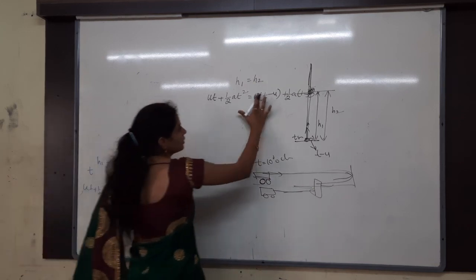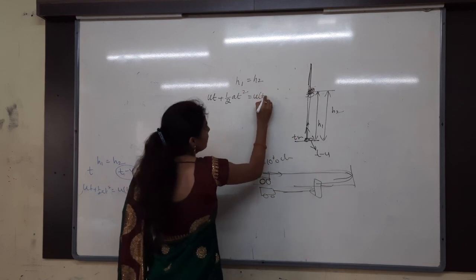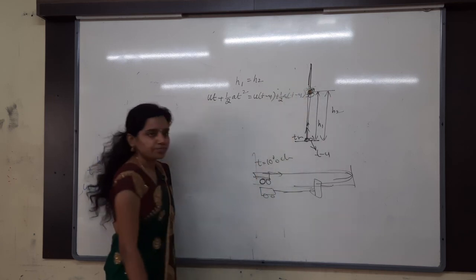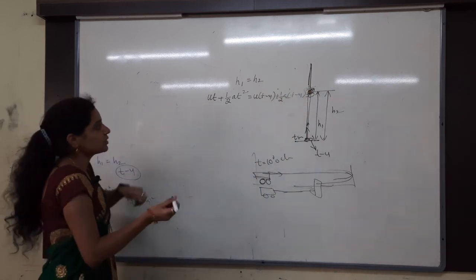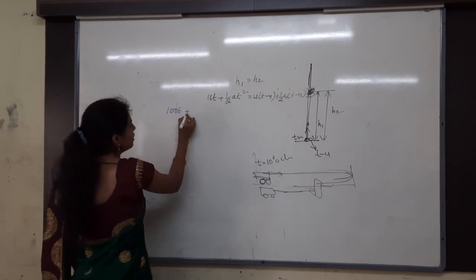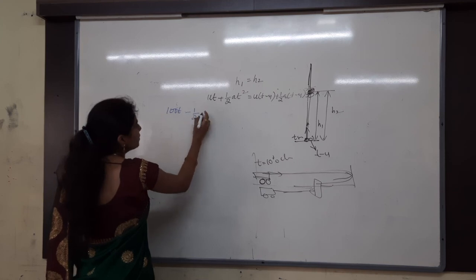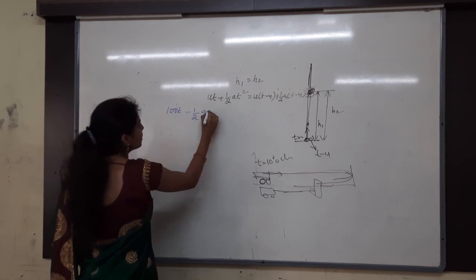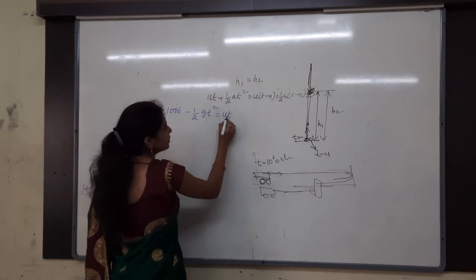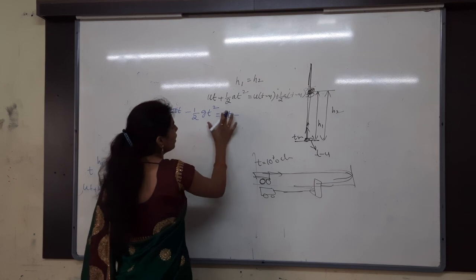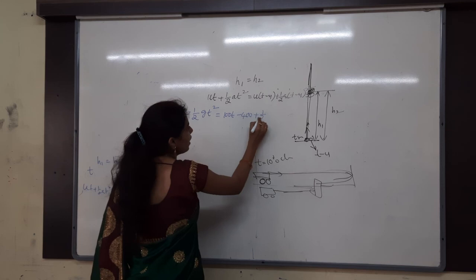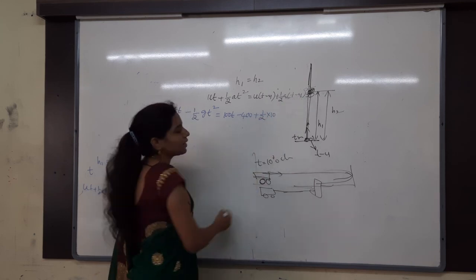So here it is u into t minus 4 plus half a into t minus 4 whole square. Then calculate. u is given as 100. So u into t minus half g into t square equals u into t minus 4, that is 100t minus 400, equals half into 10 into t minus 4 whole square.